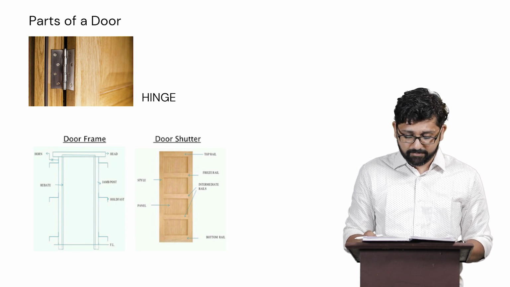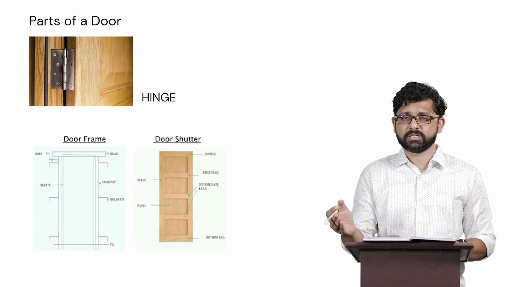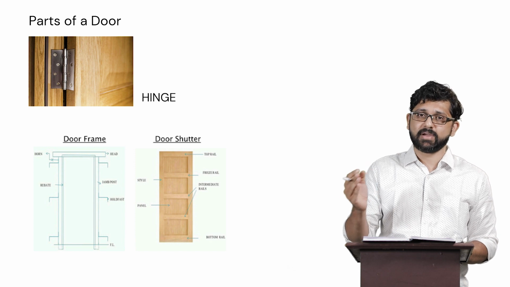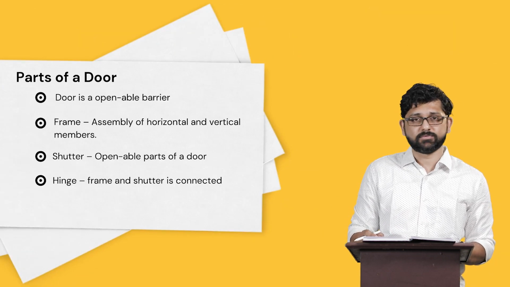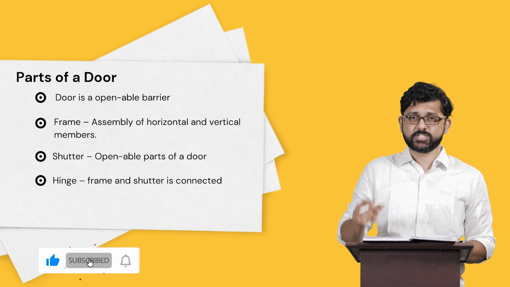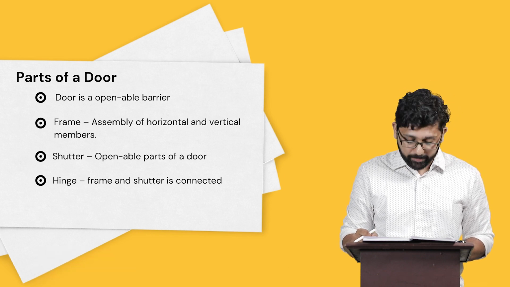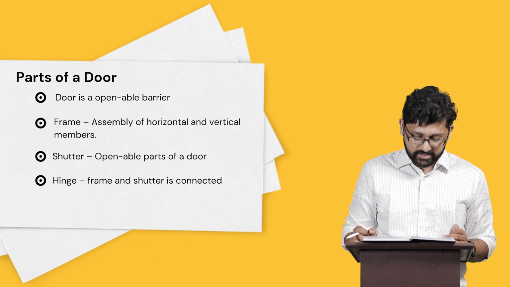Now, along with the door, when we are talking of the height of the door frame, it is also important to note the various parts of a door. A door has a door frame, a door shutter, and the third part is the hinge. The hinge is the part that actually joins the door frame and the shutter together. The frame is an assembly of horizontal and vertical members. The shutter, on the other hand, is the openable part. That's usually the part with which we press on the handle so that the door opens. And thirdly, the hinge, as I said earlier, combines the frame and the shutter.